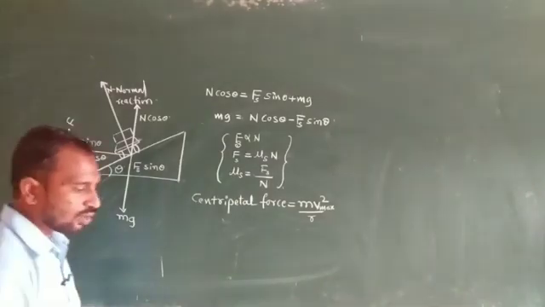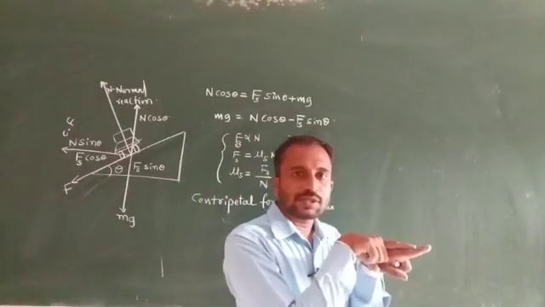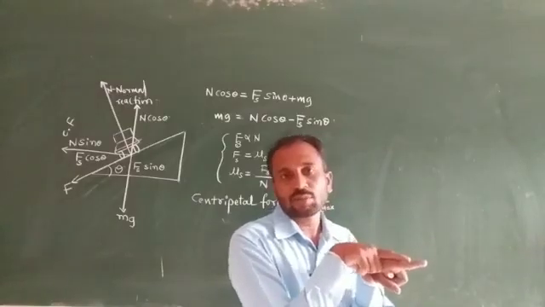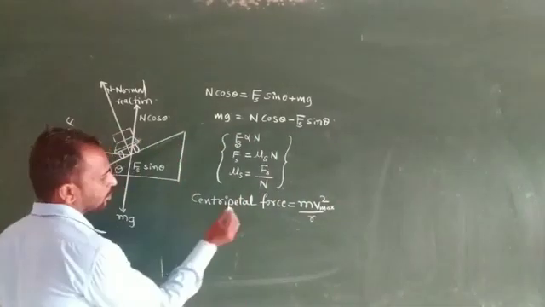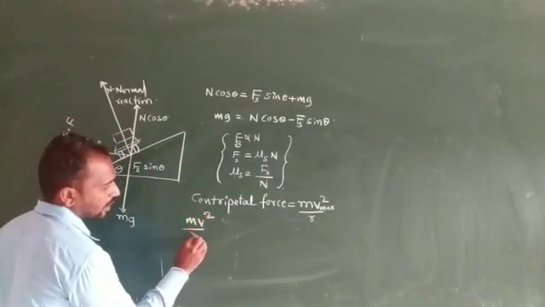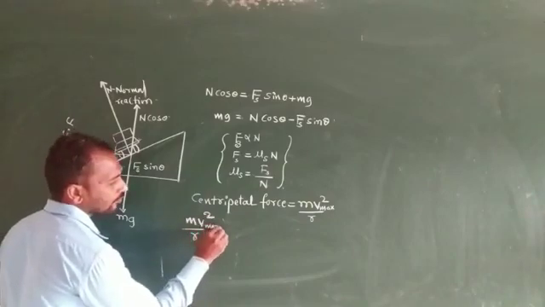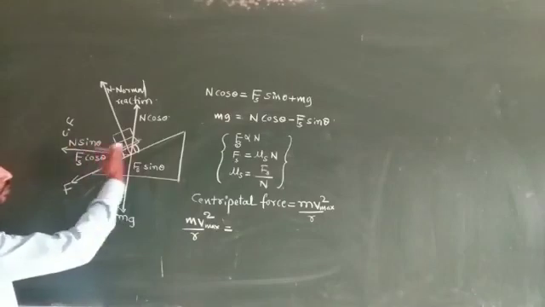So you already know that when two vectors act along the same direction, we just add these two vectors. It means the centripetal force is m v square by r, so the maximum velocity is equal to,